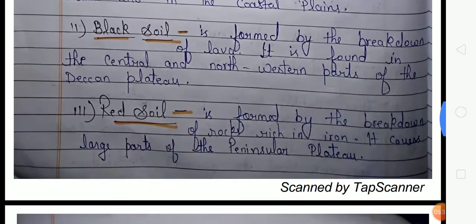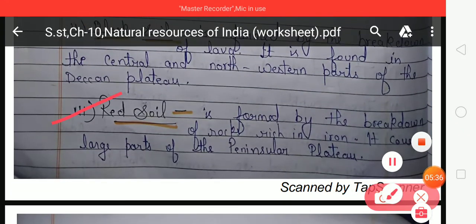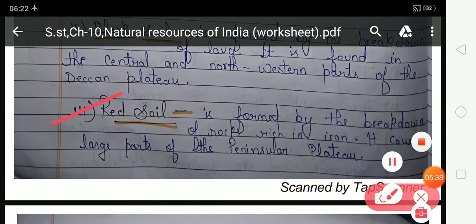Look at the next, that is red soil. Red soil is formed by the breakdown of rocks rich in iron. It covers a large part of the peninsular plateau. So student, red soil is formed by the breakdown of rock rich in iron and it is found in the peninsular plateau.